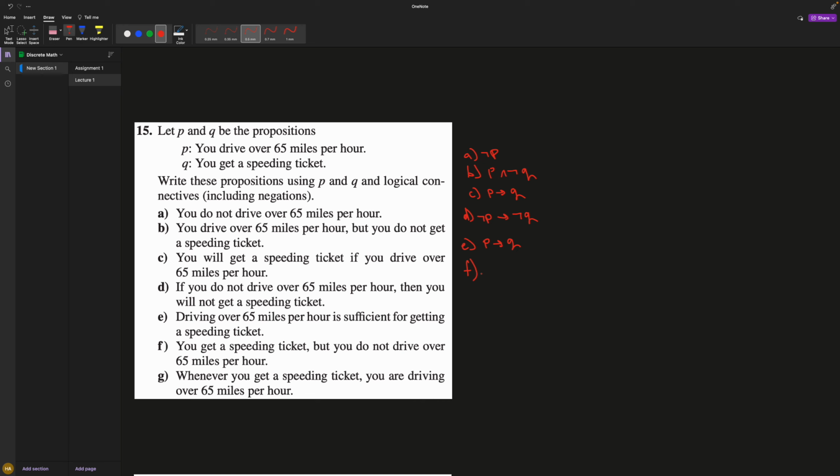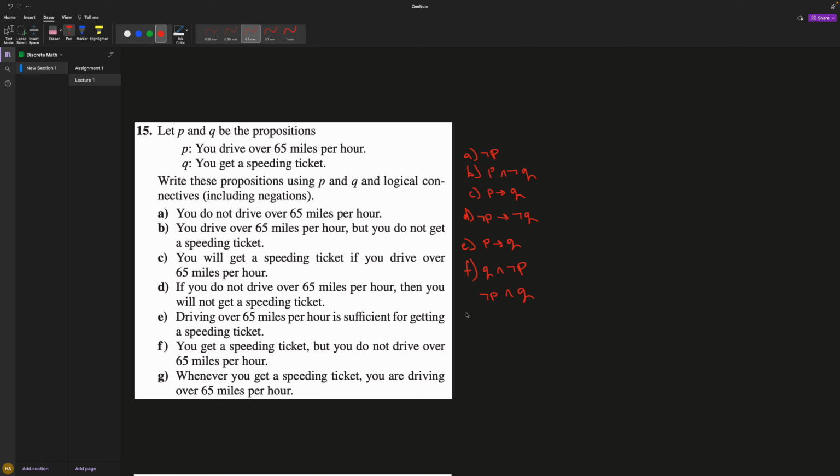So it's Q, but you do not drive over 65 miles an hour, so I'm saying "and," not P. Wait, nope, sorry, I lied. This is the same thing as if I said not P and Q. I just flipped it, but nothing really changed in the logic.